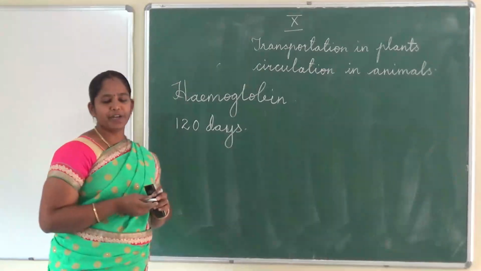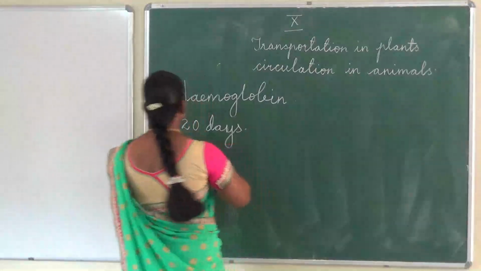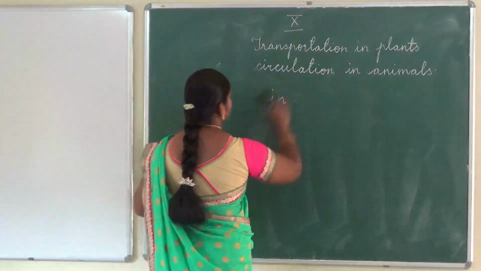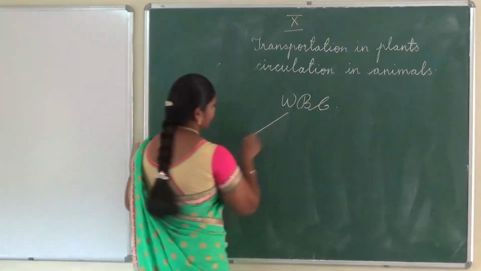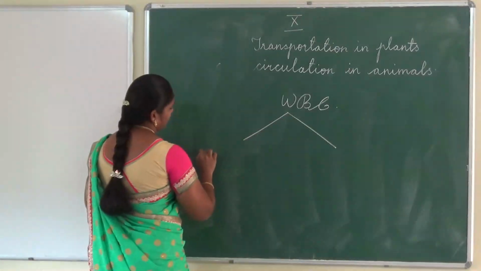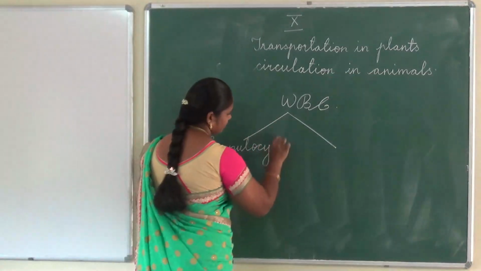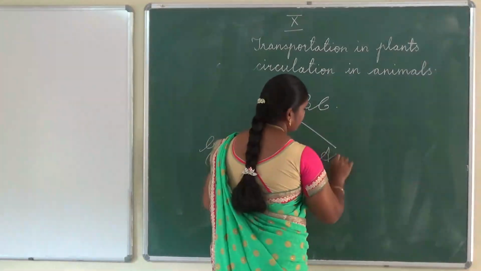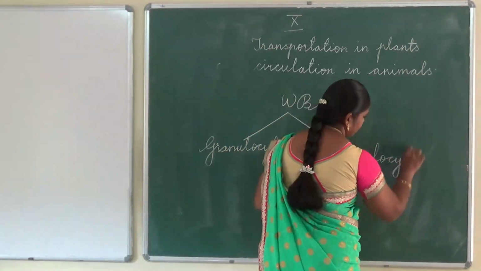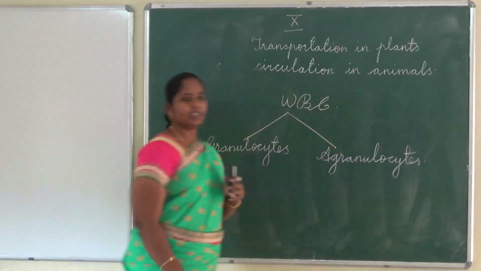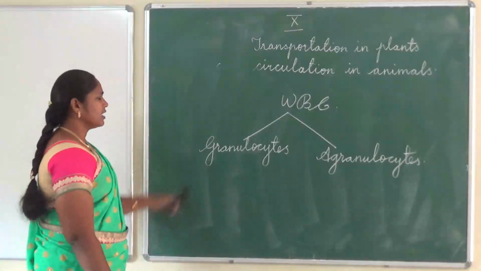WBCs are classified into two types, granulocytes and agranulocytes.